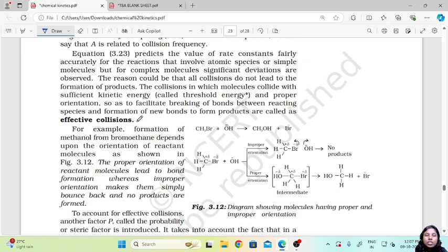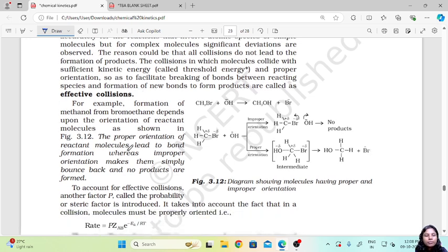They have just collided, but no further formation of products happens. So it is important for the collision to occur in a perfect orientation. It depends on how it collides, where it collides, and with how much energy it collides. Only when all these factors are considered and there is formation of a new bond or a new product is it known as an effective collision.